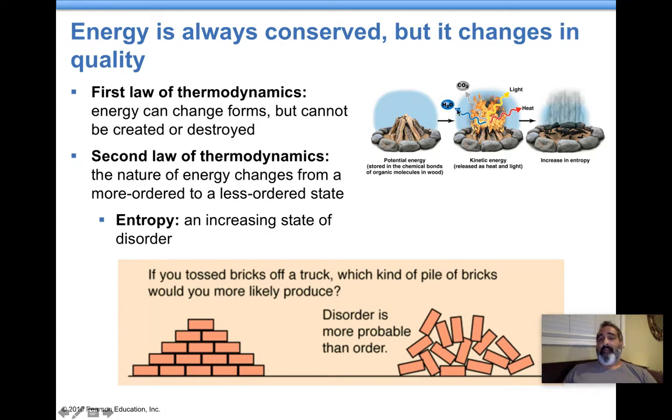Well, when you set it on fire, everything gets released through these reactions: light, heat, water, and carbon dioxide are made during the burning or combustion reaction, and you're left with a pile of carbon, ash. Much less order. This has a lot of disorder, so there's an increase in what's called entropy. The example here is if you tossed bricks off of a truck, what type of pile would you more likely produce? Well, they're not going to land like this. To land orderly like this requires energy. You just toss them off the back of the truck, and they're going to end up being a pile like this. So things in nature naturally want to go towards something that requires less energy and is more disorderly.